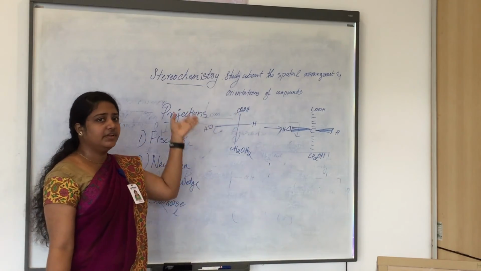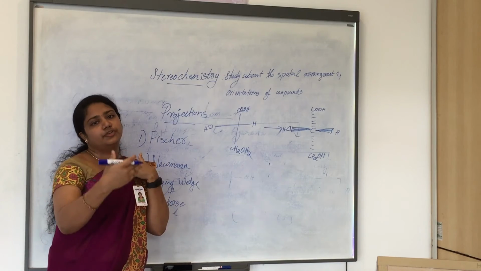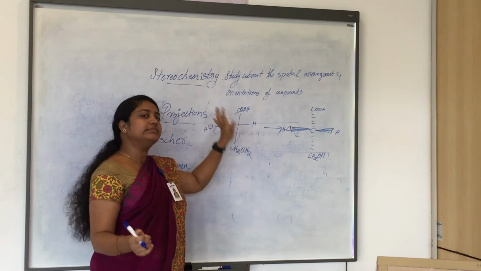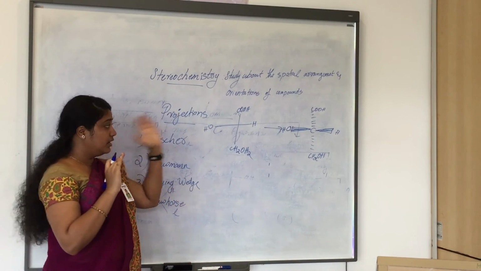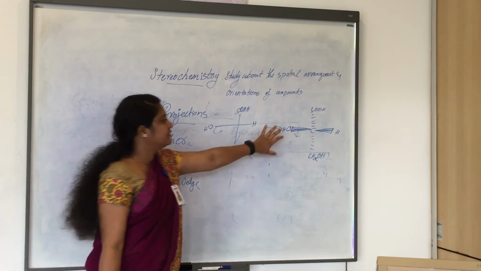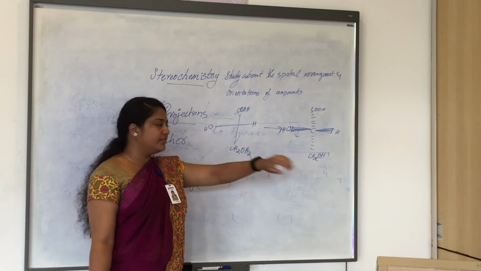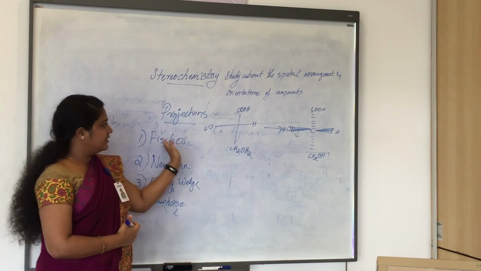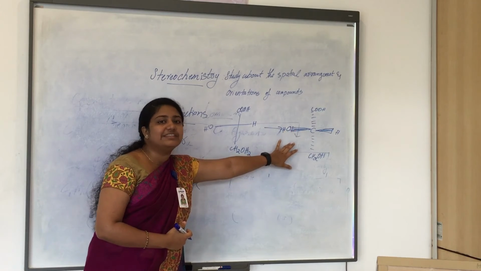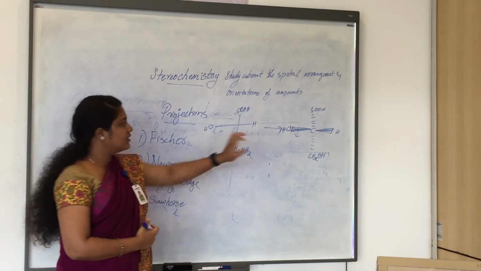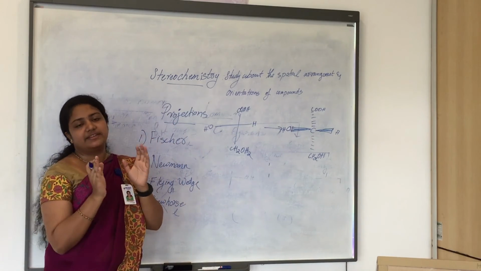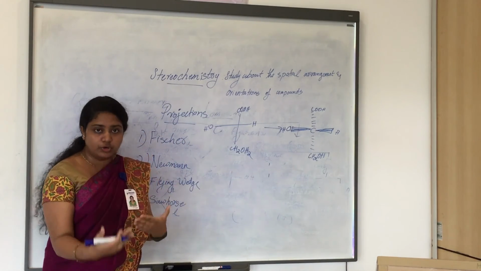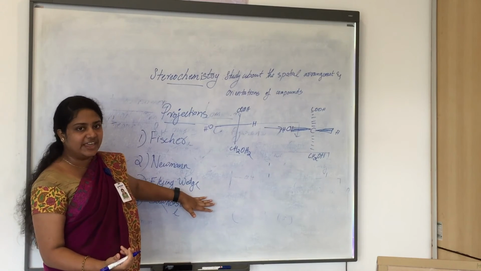Converting this into a flying wedge, the wedges represent the bonds projecting towards us, towards whoever is looking at the molecule, and the dashed bonds represent the bonds looking away from us. That is the flying wedge representation.